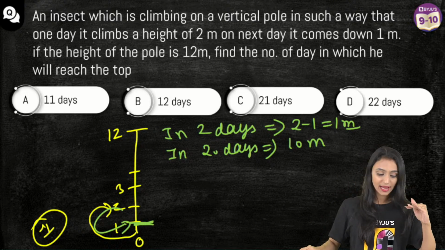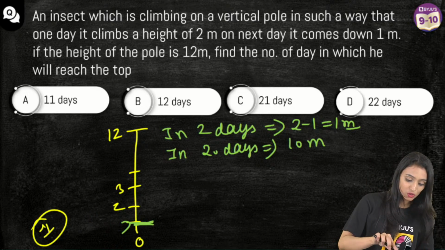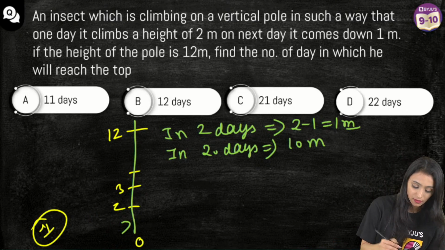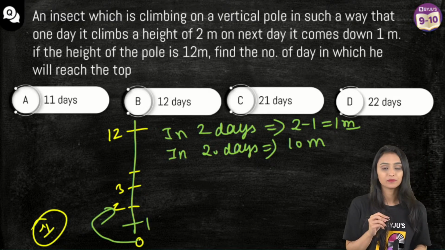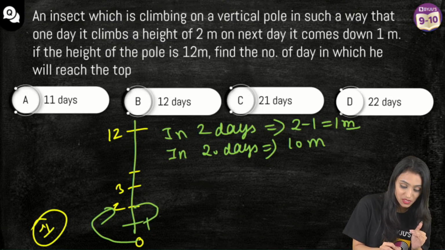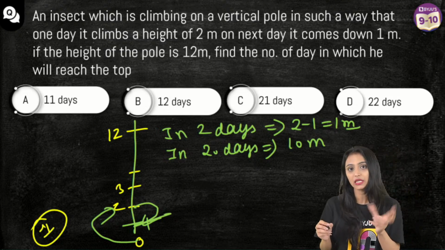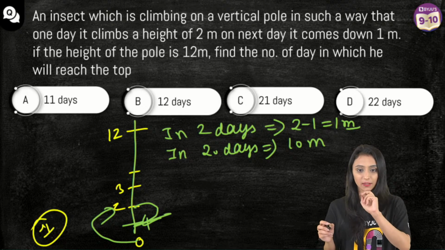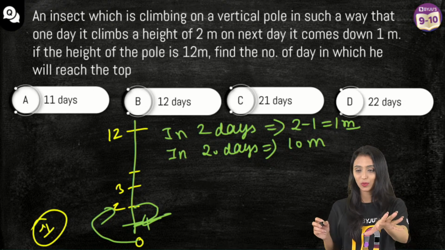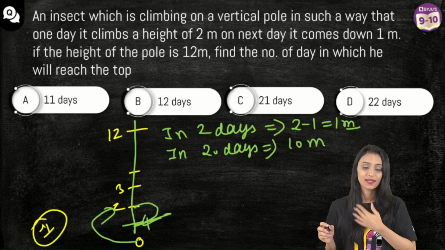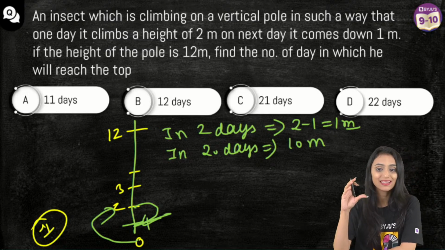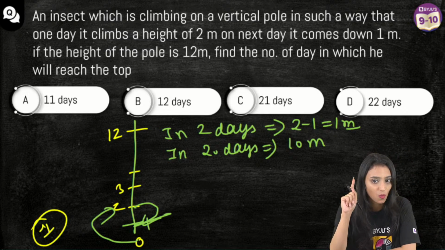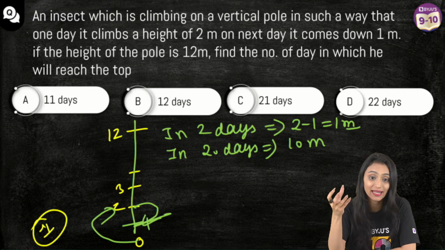So, on the first day, as I said, insect climbs 2 meters. On first day, insect climbs 2 meters. But on next day, insect comes down 1 meter. So effectively, if you see, in 2 days, insect is only covering 1 meter. Don't worry, everything will be covered. This is clear to everyone. Okay. So I can say in every 2 days, he's covering 1 meter. So in 20 days, it's going to be half. That's going to be 10 meters.